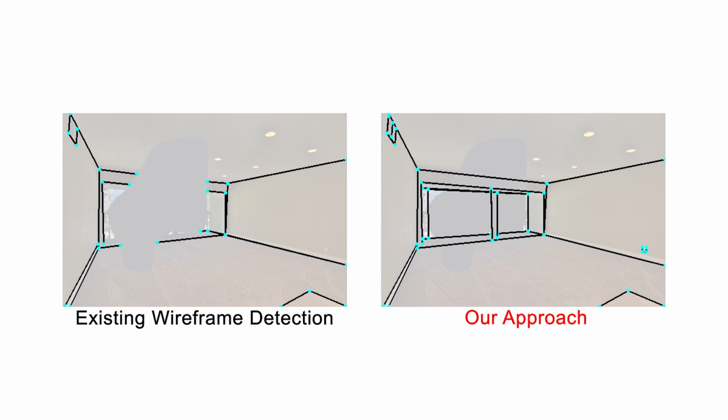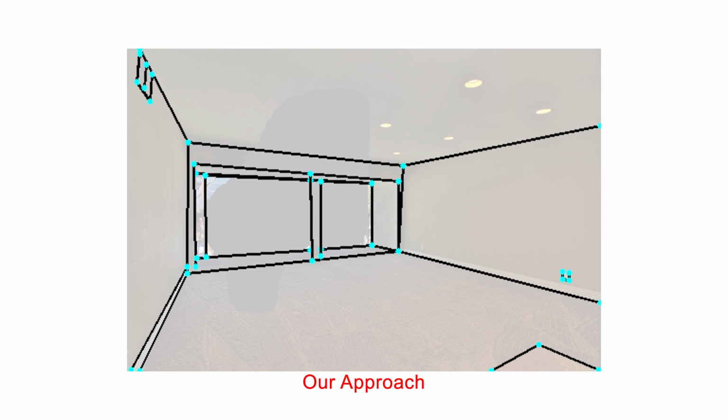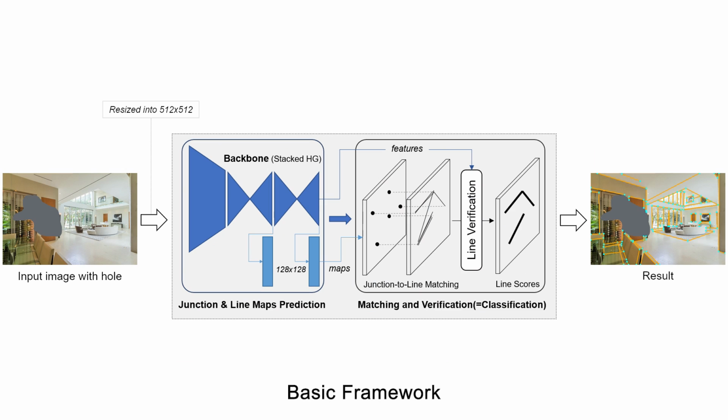Existing wireframe detection methods are not designed to predict hidden structure beyond the occlusion. On the other hand, our approach knows to predict wireframes well aligned with salient structural information of scene across the large occlusion. This figure shows a popular basic framework for wireframe detection.